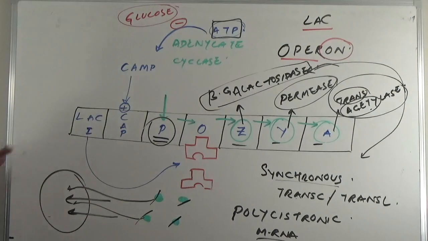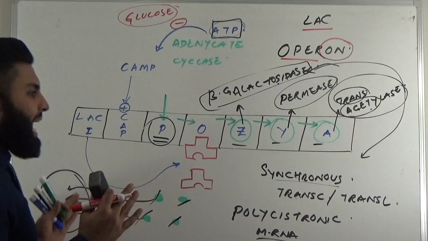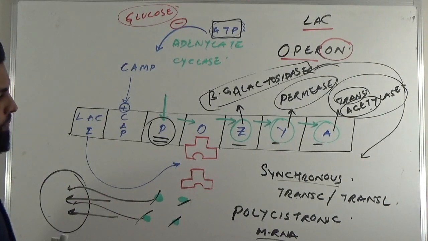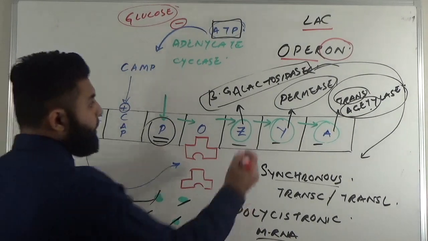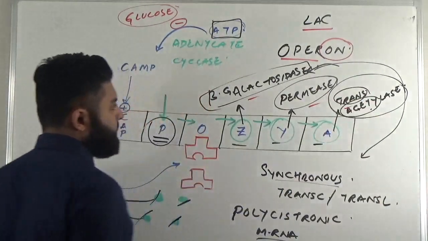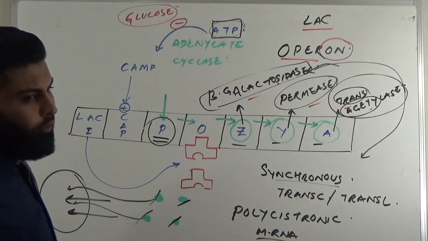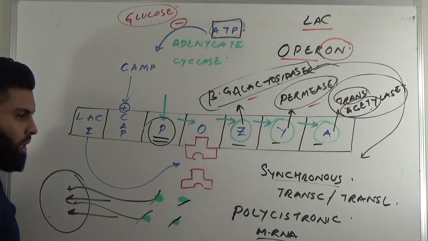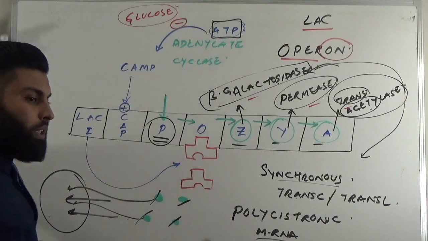So what we understood in the question is that there is a medium where there is glucose as well as lactose present, and that the medium was undergoing the Western blotting technique. Western blotting is for recognition of proteins. What are the proteins here? These are your proteins. And then you recognize these proteins and you check for the availability of the proteins. And then you use a fluorescent label probe to recognize whether this protein is present in the medium or not.